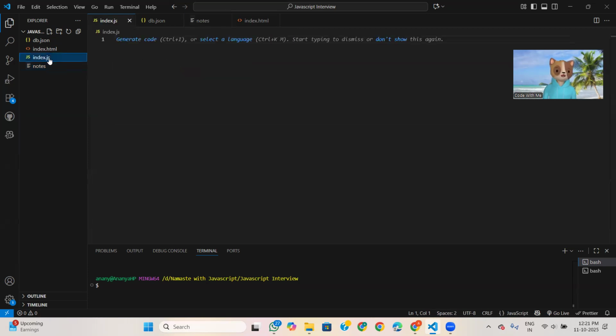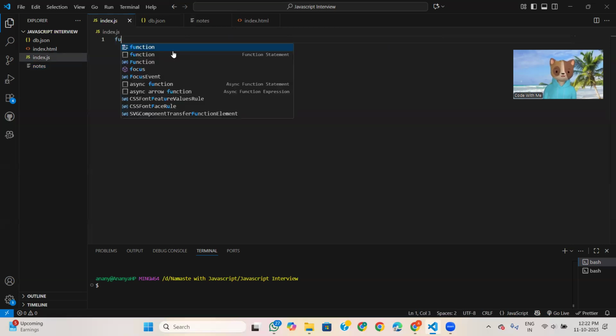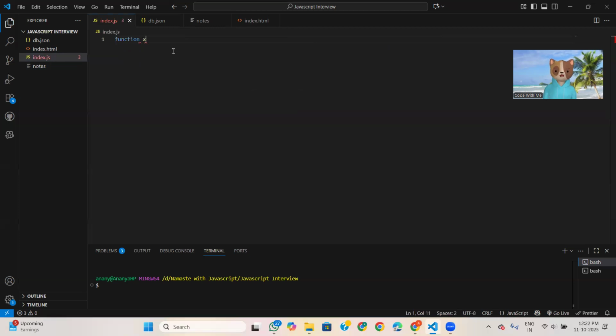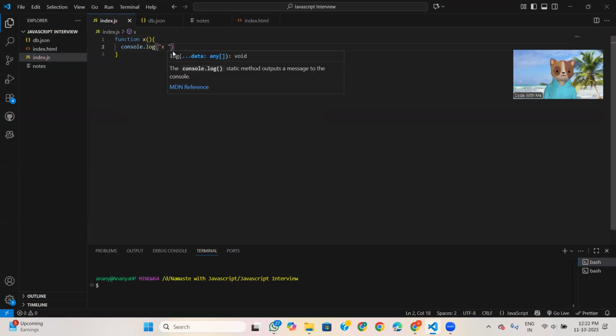By writing code I will explain it to you. So my first question is, what is a function statement or function declaration? I'm writing code, then you will get to know. Like function x, and what do I do to make it a function statement?